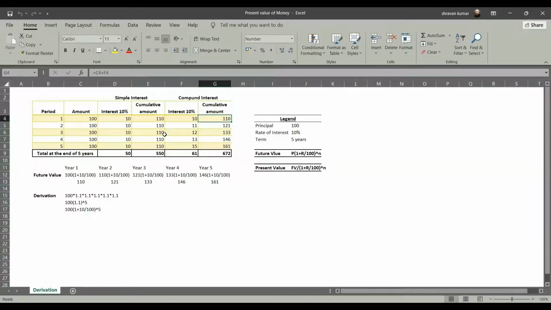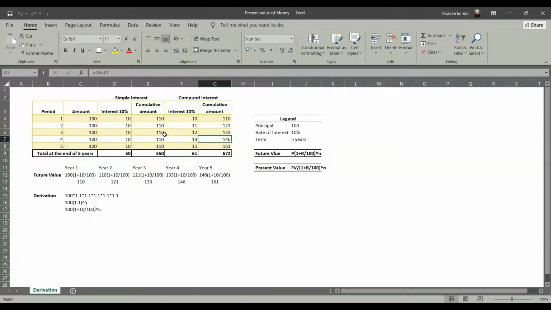That is, the accumulation of 10 on account of interest is also being considered for computing the compound interest for year 2. Also, if I go to the third year, the interest accrued in year 1 of 10 rupees and in year 2 of 11 rupees is also being considered as principal, and then 10% of the cumulative amount is being added, and then we arrive at 133, and so on and so on.